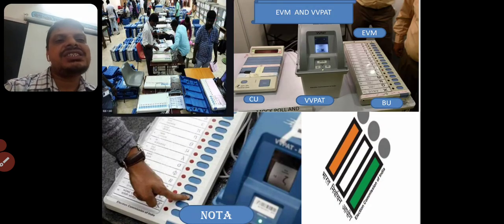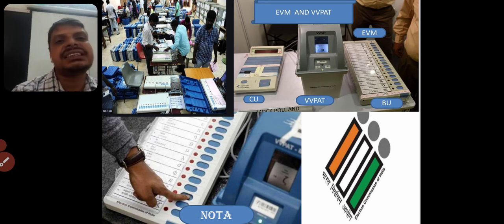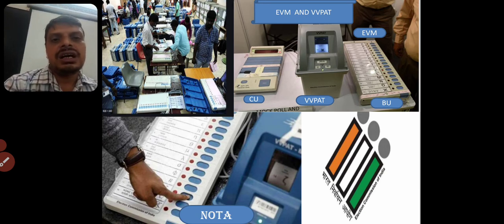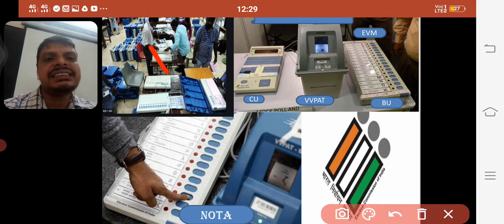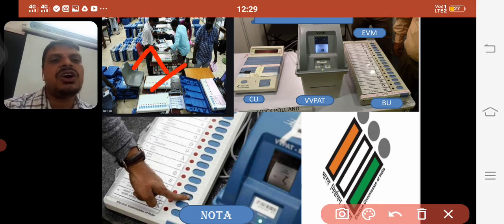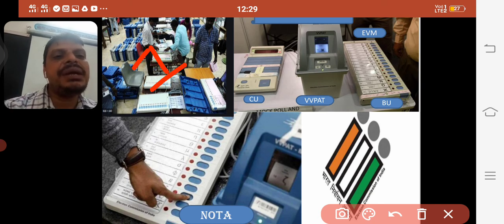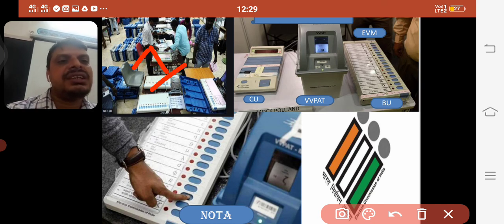Okay, you see children, these are the pictures related to the elections which have been held at different levels. In the first picture, it shows the main center where the officers gather all the electronic voting machines. In the electronic voting machines, we have three major things. CU, here CU means control unit. Next, VVPAT.